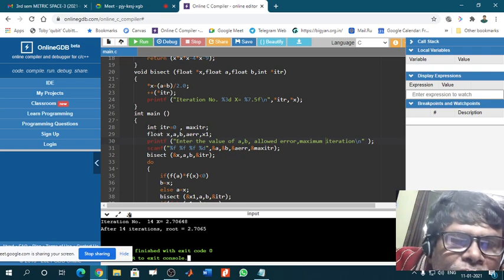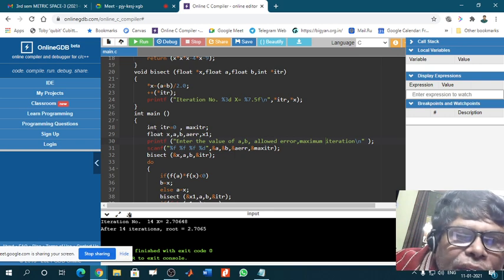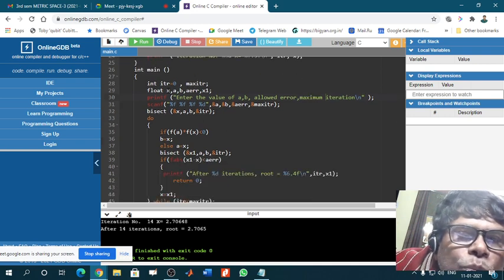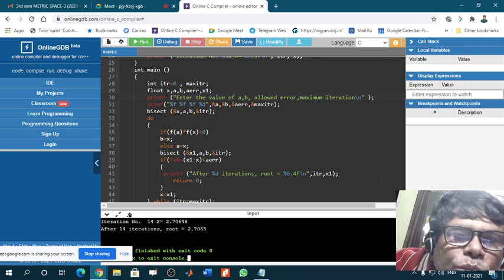Now int itr, so you have used itr as a variable. It is an integer variable, and it starts from 0 and ends at maxiter. Then these 5 variables are floating point numbers, so they are real numbers, and you can use decimals in them.